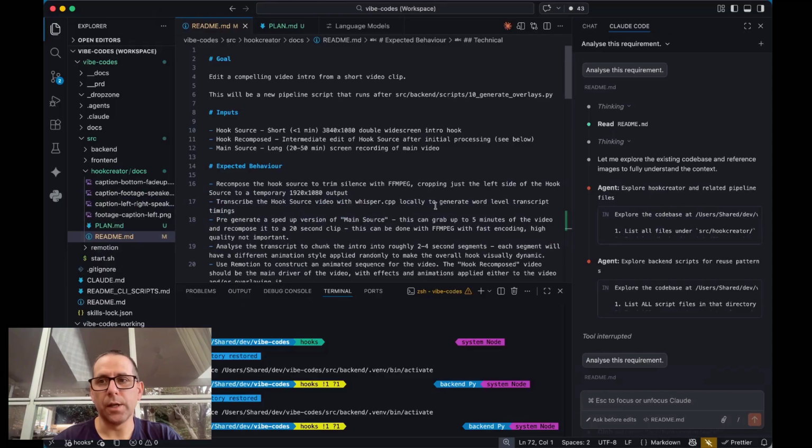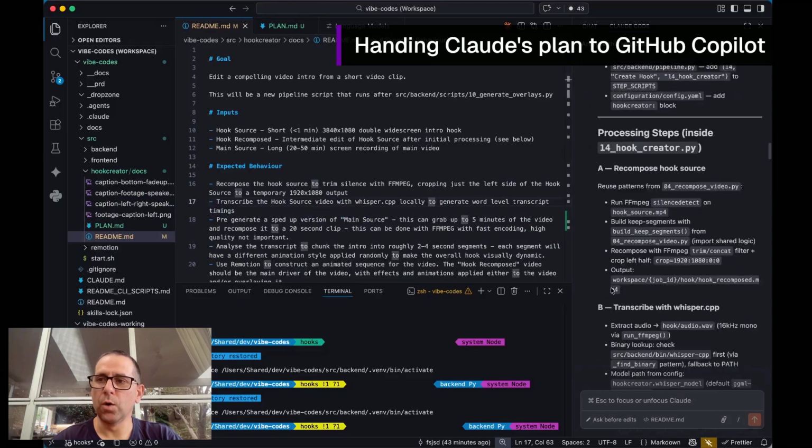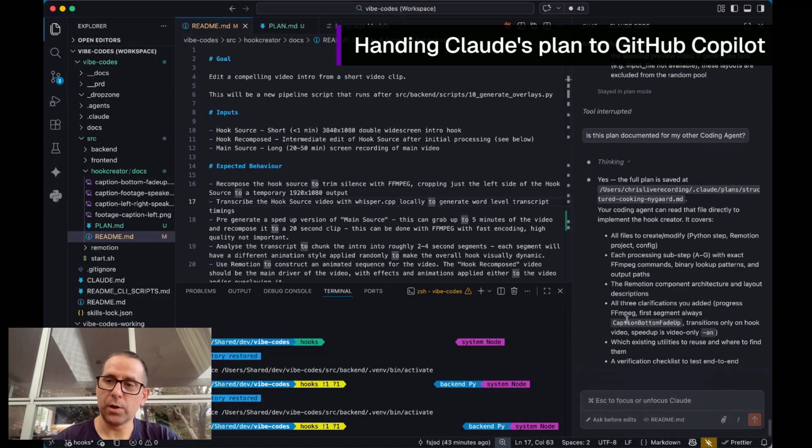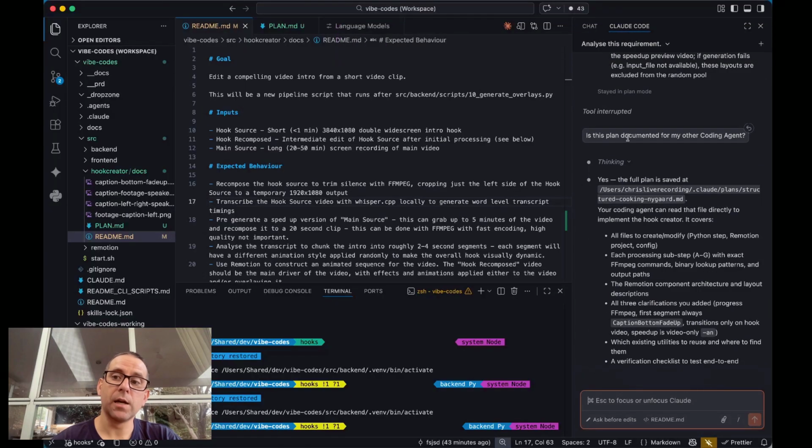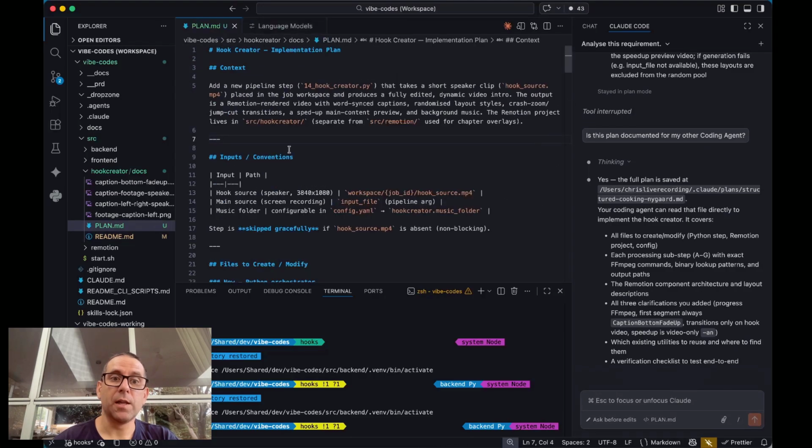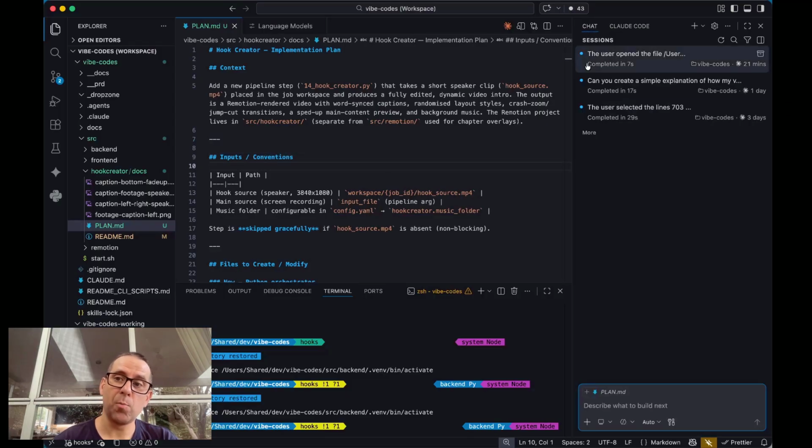So what I did at the end of the last video, this was our planning session with Claude Code, and then I went, hey, write the plan so my other coding agent can pick it up. So that was our PRD, README. This is the plan. This is what Claude's written. Now I'm going to switch to GitHub Copilot and pray this works. Otherwise, this could be like one of those YouTube disaster movies.